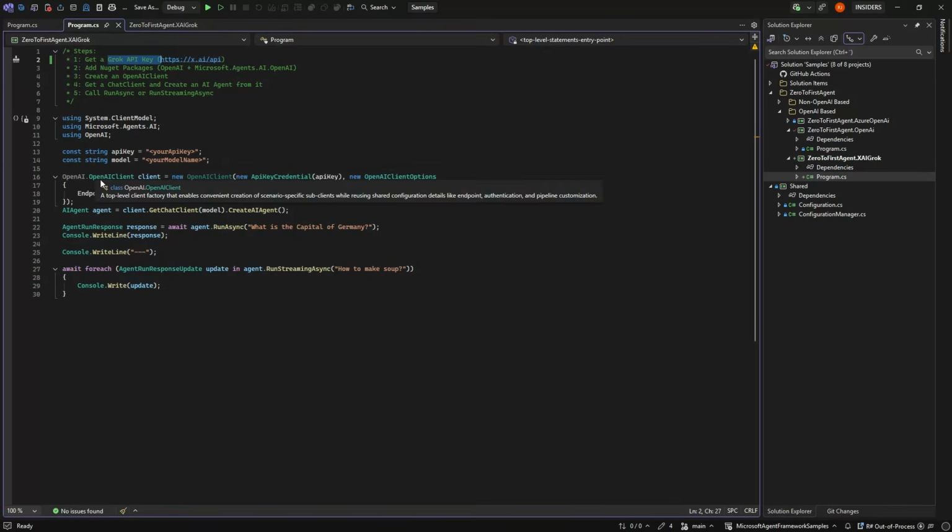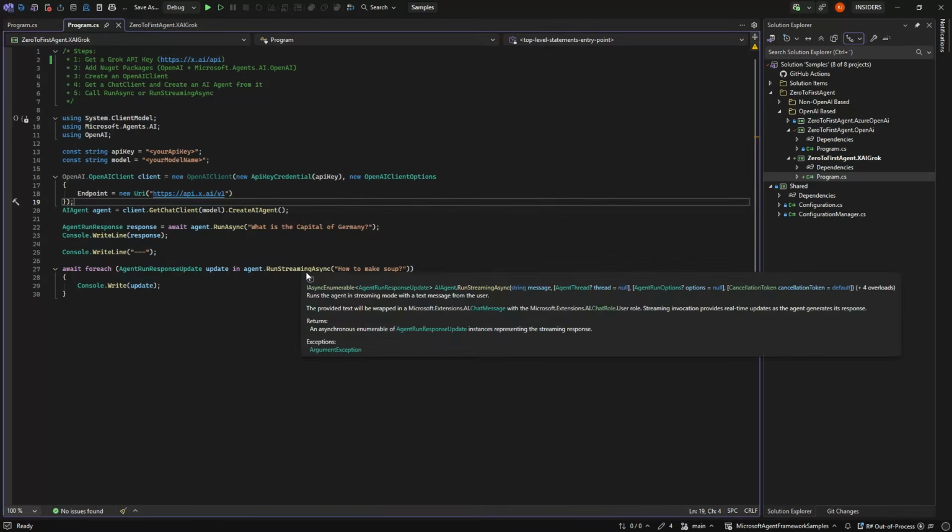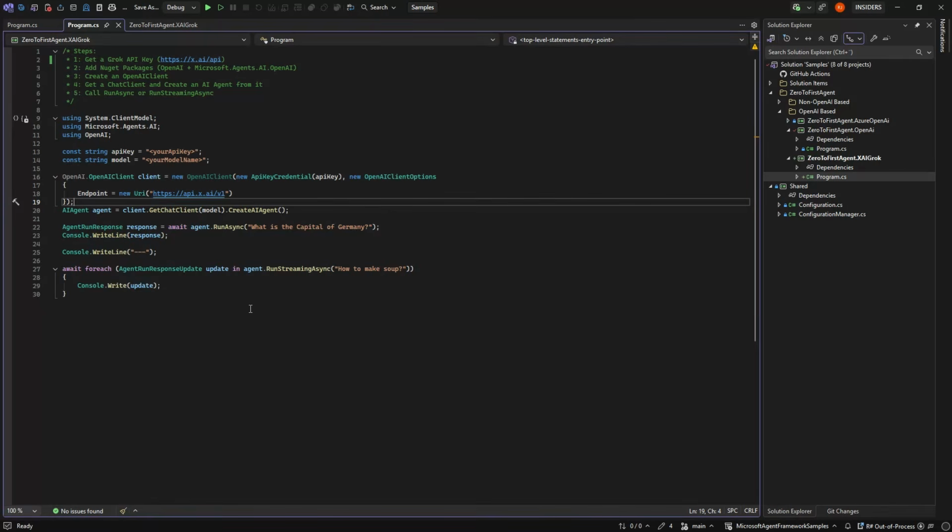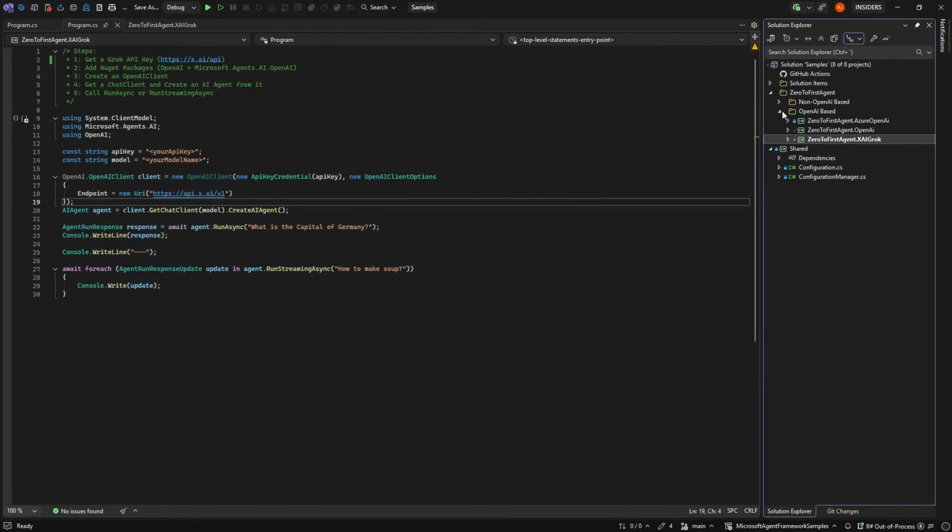And whenever you new up the OpenAI client, you need to give an endpoint, the default endpoint being OpenAI, but you can go in and give the endpoint. And beyond that, everything is exactly the same. You take your OpenAI client, turn it into an agent, and run async or run streaming async, just like the two others. So that one was quite easy because it's essentially the same.